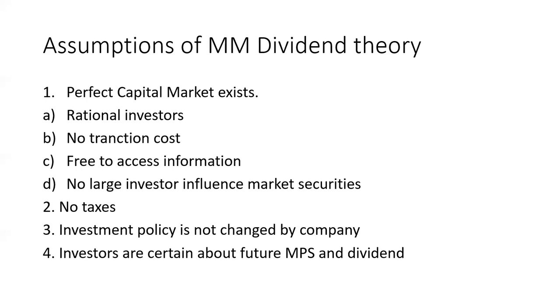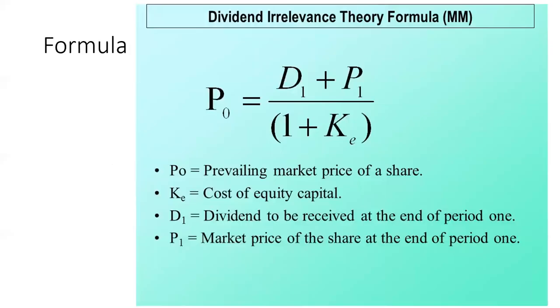So this model was the irrelevance model, but its assumptions are most important. Many times they have asked questions from this, specifically the assumptions. For all three models which we have discussed, mainly the assumptions and formulas are important. Let's see the formula of the Modigliani-Miller model. So here P0 is equal to D1 plus P1 divided by 1 plus Ke.